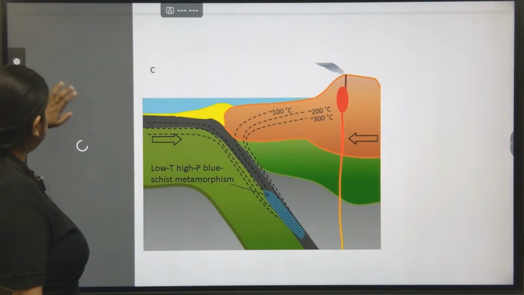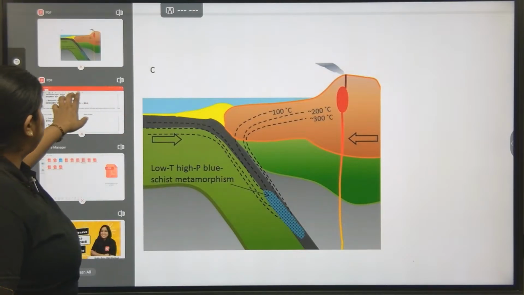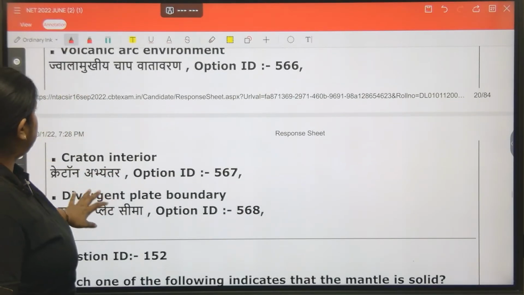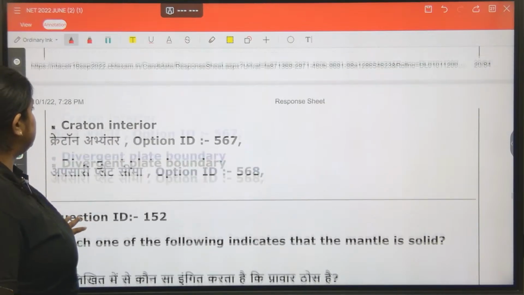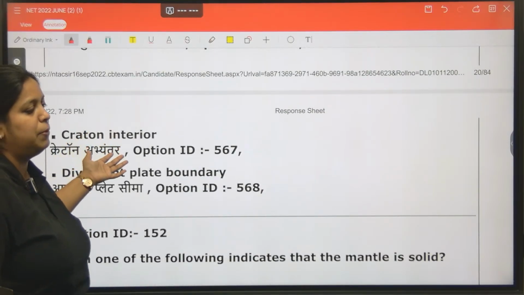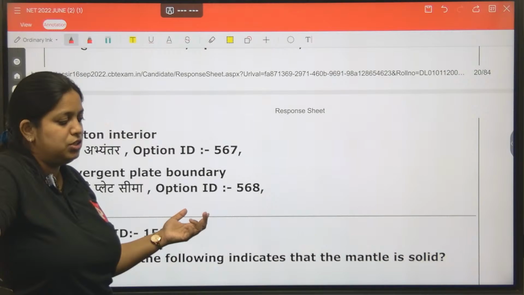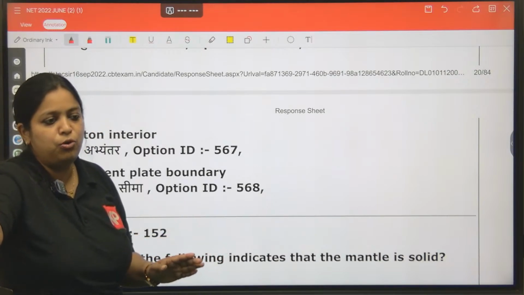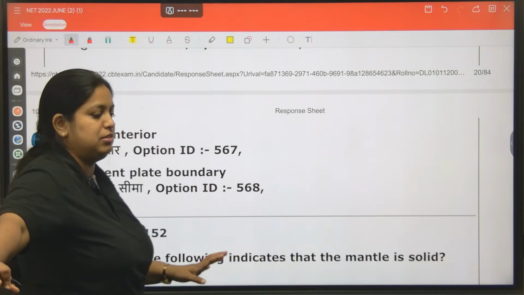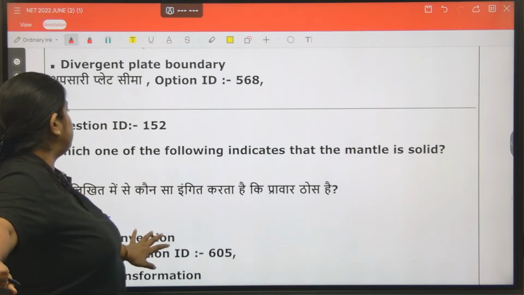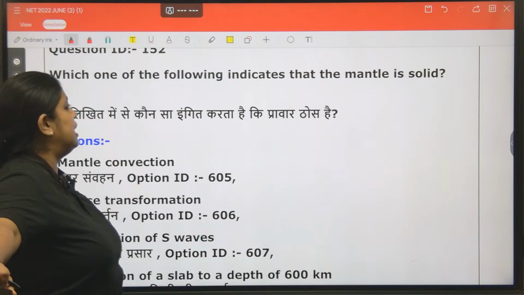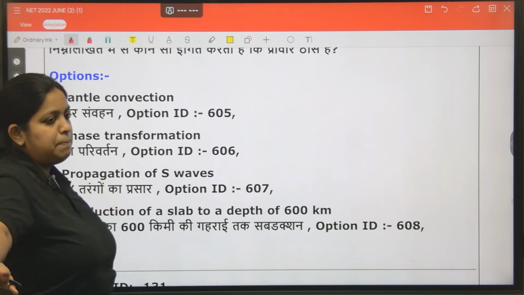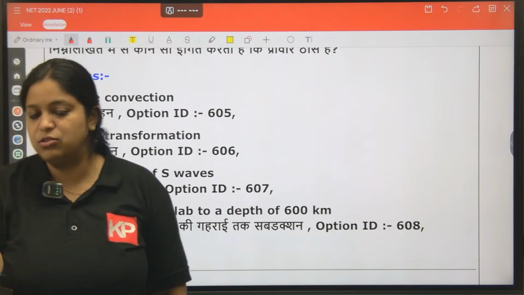Actually, this was a very easy question. Few people got confused and could not answer it by looking at the other options. Craton interior means there is not much change; they follow only the average gradient, with temperature increasing with depth. Next, which of the following indicates that the mantle is solid? Which one indicates the mantle is solid?